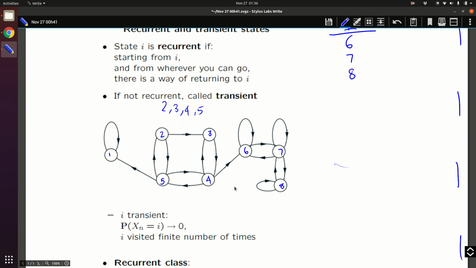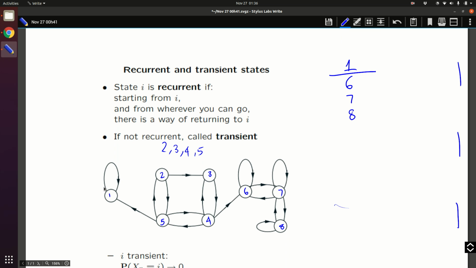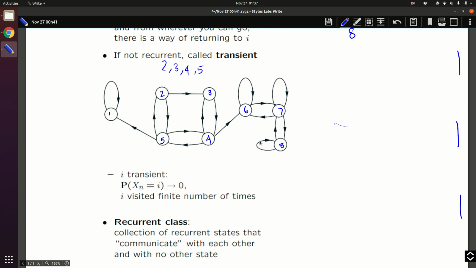Now if you look at this, there are two classes. From 1 you can always remain in 1, so this is one class. From 6, 7 and 8 you can go from each of these to each of the other states. Those are called recurrent classes, but there is no communication between two different recurrent classes.